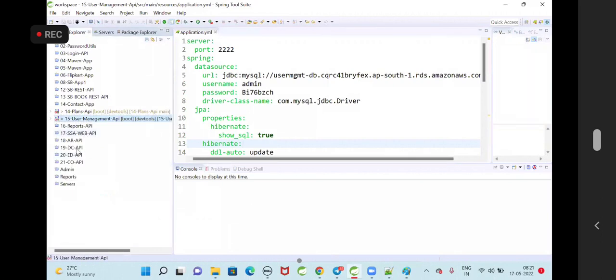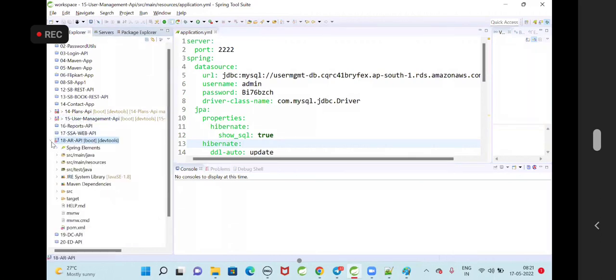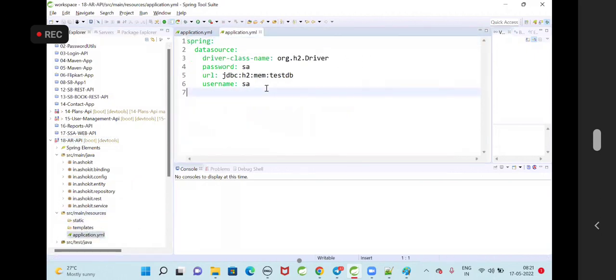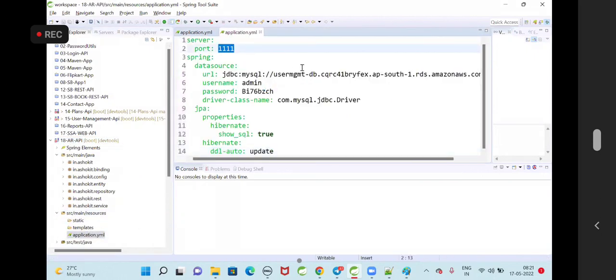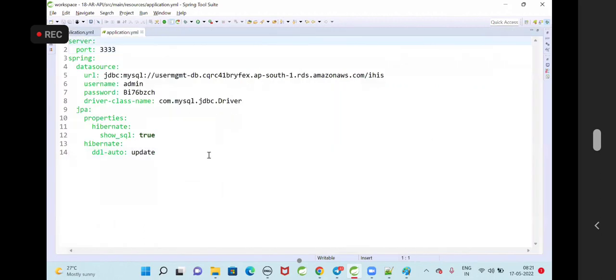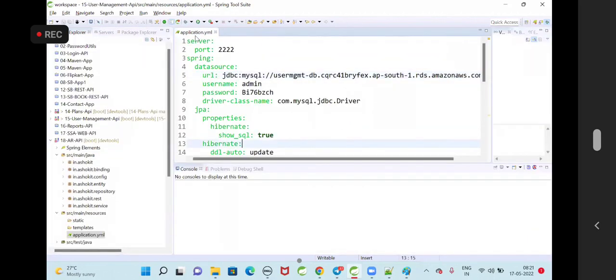Next one, the AR API is available. AR is our third API that we have created. Go to resources, YML file. Now I'm giving the port number as 3333 for the AR. AR API also will communicate with the MySQL database, database name HIS.